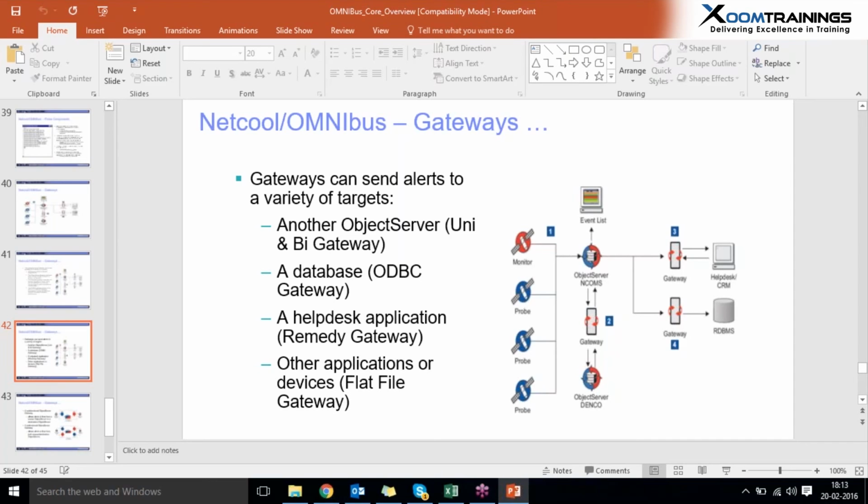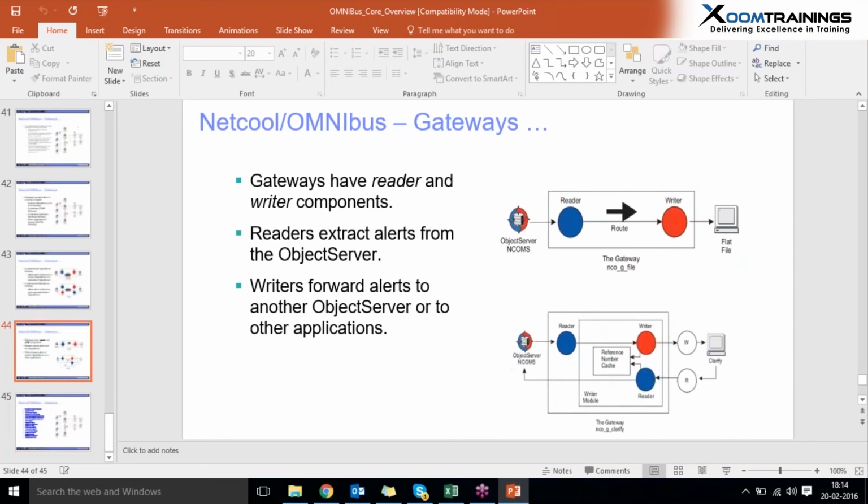Whereas a bidirectional gateway does both reader and writer operations. It sends events and takes events from one object server to another. Database gateways, which are ODBC or JDBC gateways, are also known to be bidirectional gateways, which transfer events from our object server to the databases and store them in certain database tables. And the help desk gateways are TSRM, BMC, ServiceNow. Several gateways are there, which are ticketing gateways. And these are the gateways.